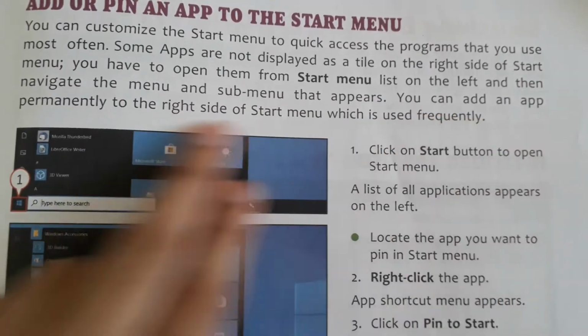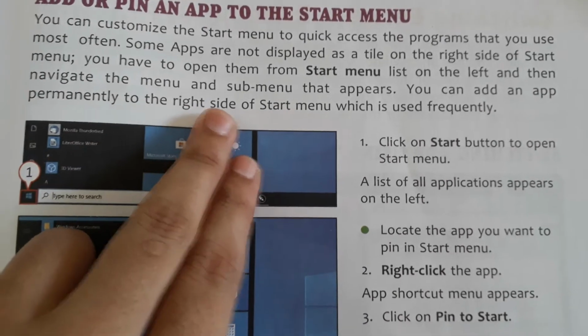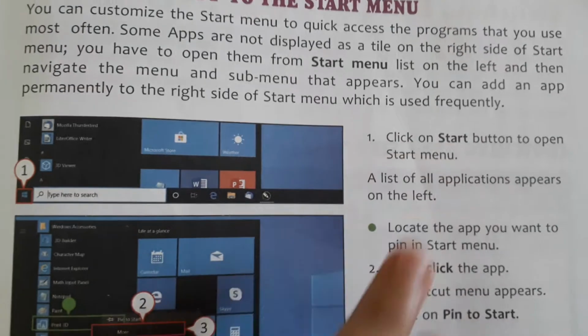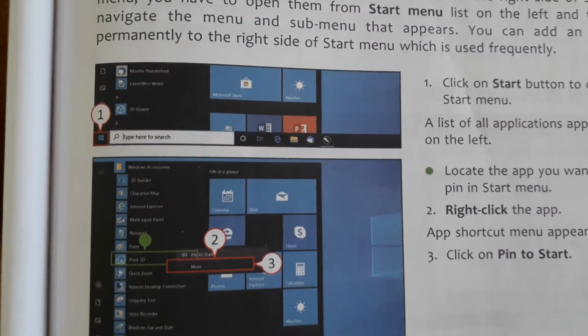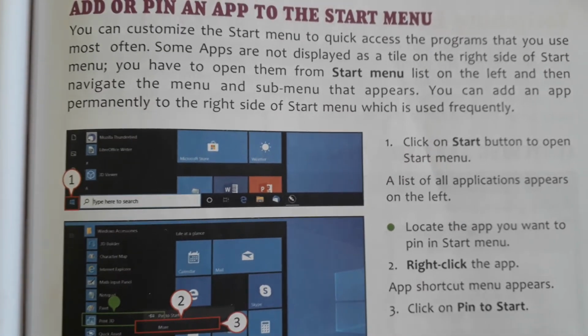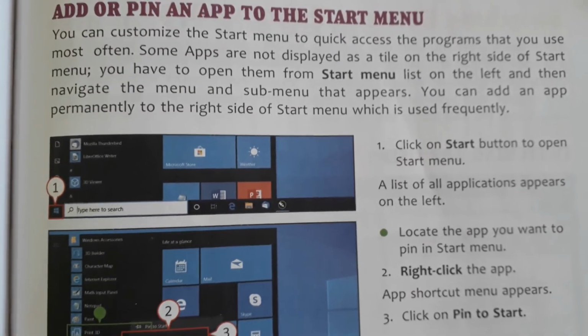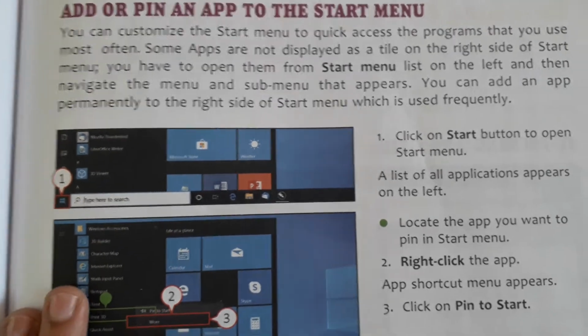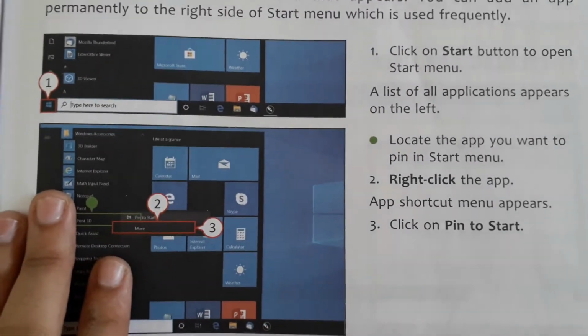You can add an app permanently to the right side of the start menu which is used frequently. For example, I am using Microsoft Office or calendar or weather. These apps I use frequently, every day. So I can customize and place them on the right side. So I am showing you how I can do it.